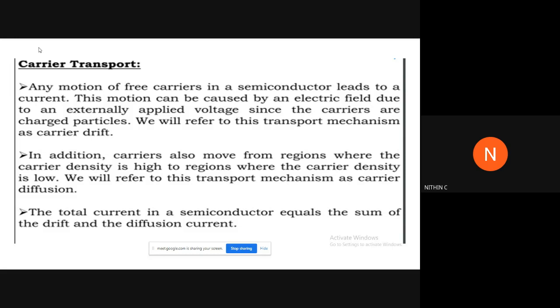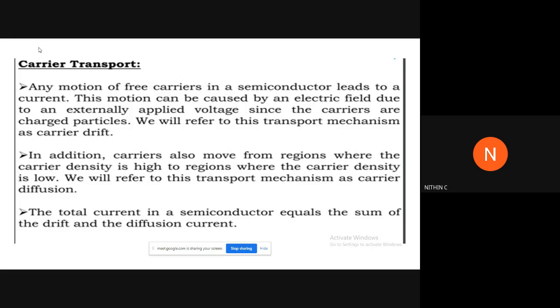So there will obviously be a movement of charged particles from the region of higher concentration to the region of lower concentration, and that is called diffusion. The resultant current due to this motion is called the diffusion current. So drift current plus diffusion current will be the total current in a semiconductor.